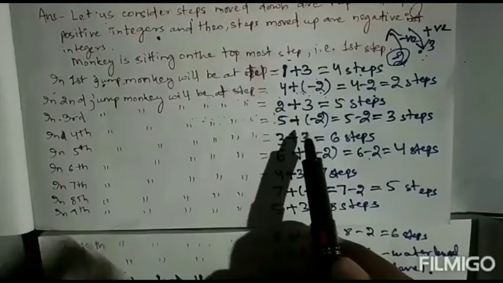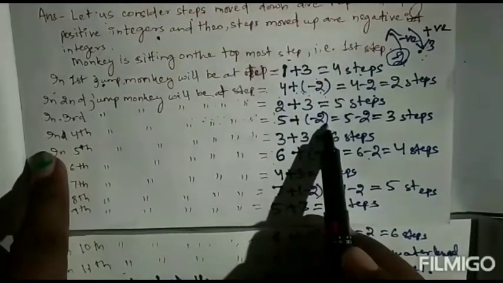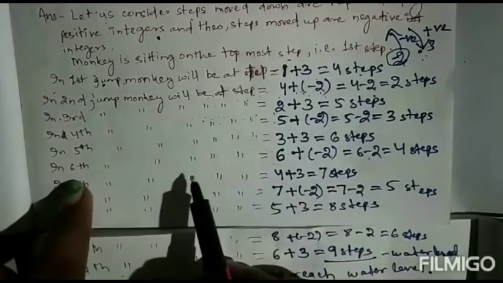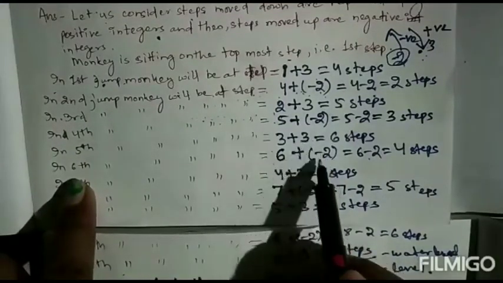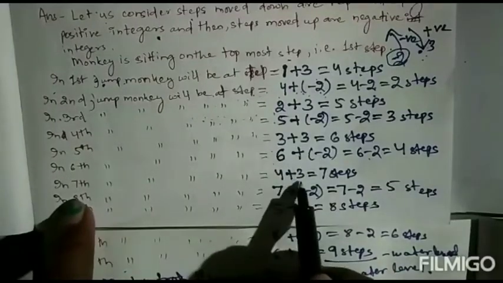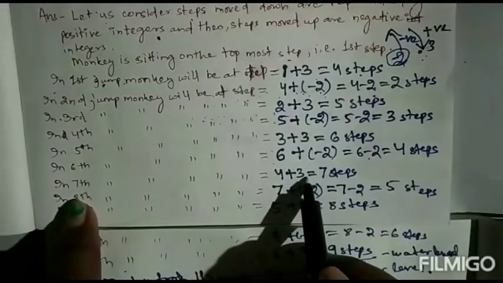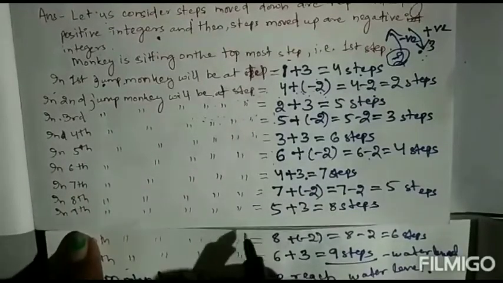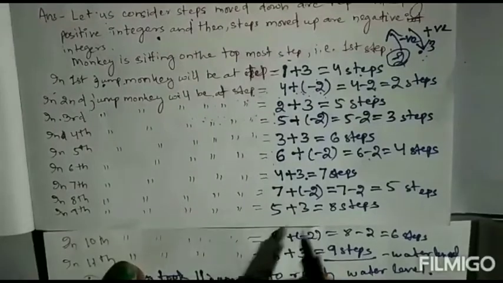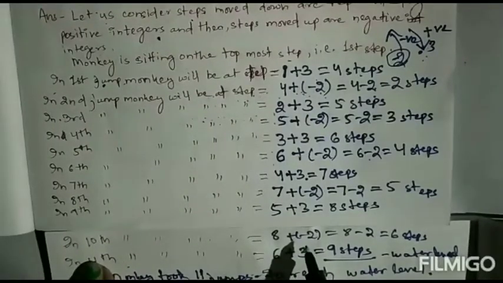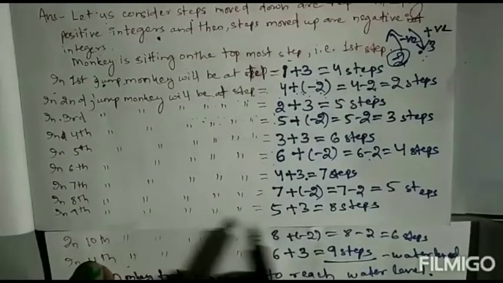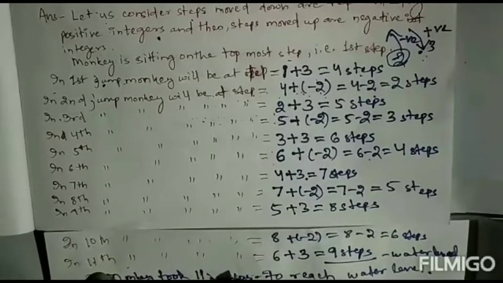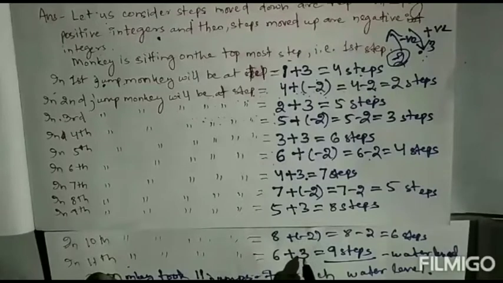Fourth jump up, minus 2. Fifth jump down, plus 3. Sixth jump up, minus 2. Seventh jump down, plus 3. Eighth jump up, minus 2. Ninth jump down, plus 3. Tenth jump up, minus 2. Then the 11th jump again down, plus 3.